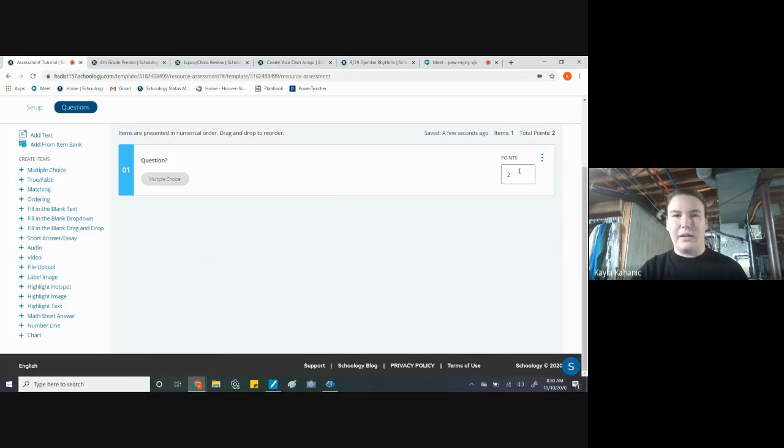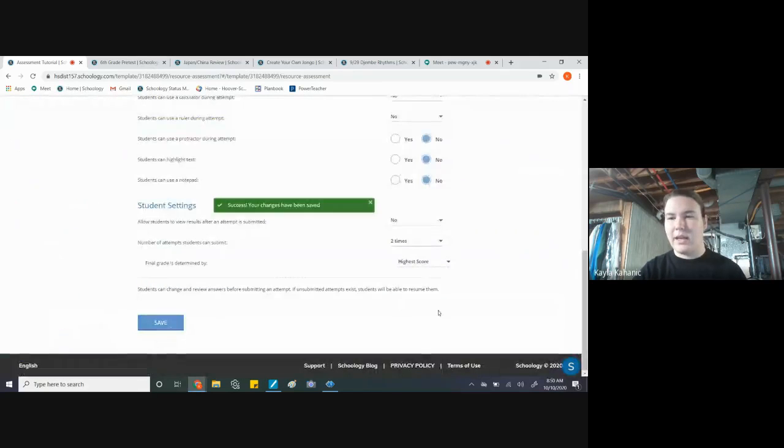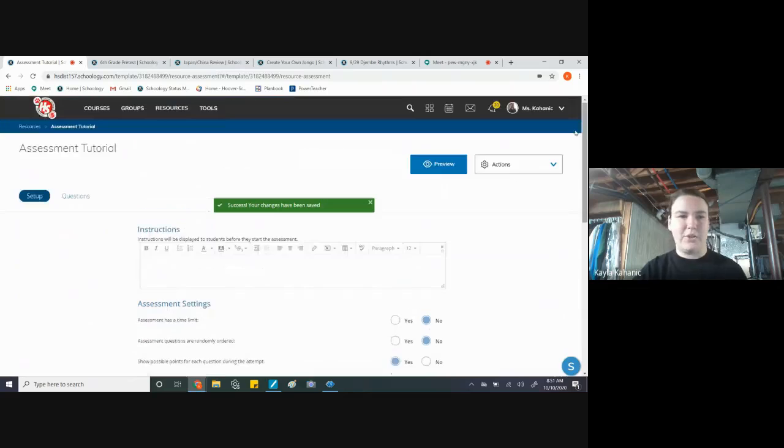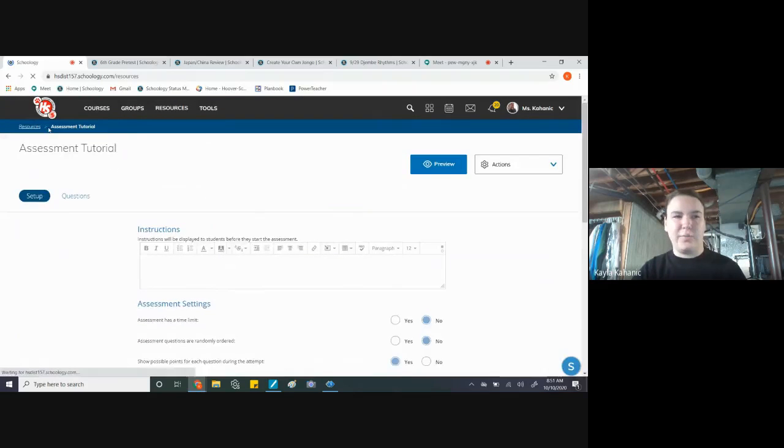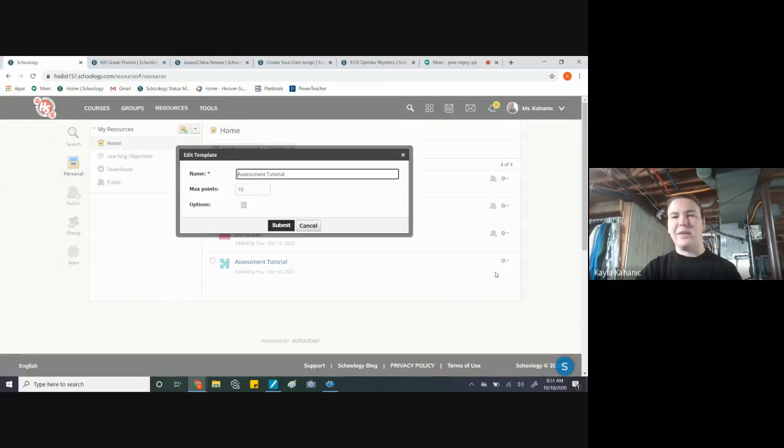So yeah, let's go back. Going back into setup, I like to just save everything just in case. So I go back into my resources where I saved it, and you have to go into edit. Notice I only had 1 question in there, which was 2 points. Obviously I think most of you would have at least like a 5-point question or something like that. But you can put in 2 points.